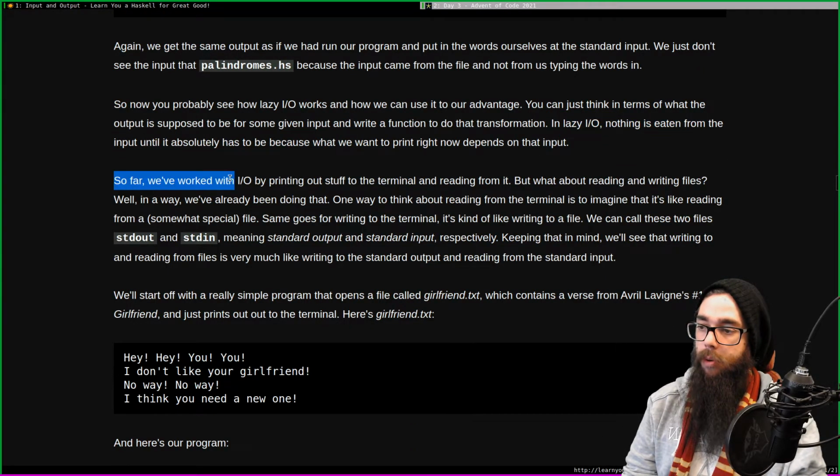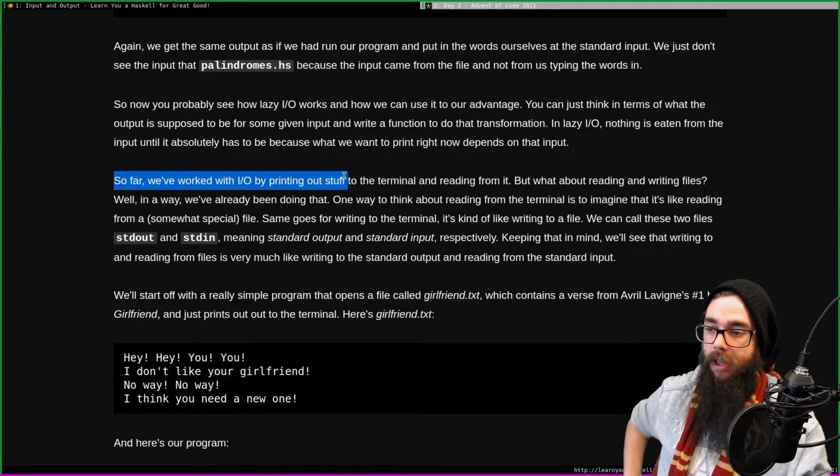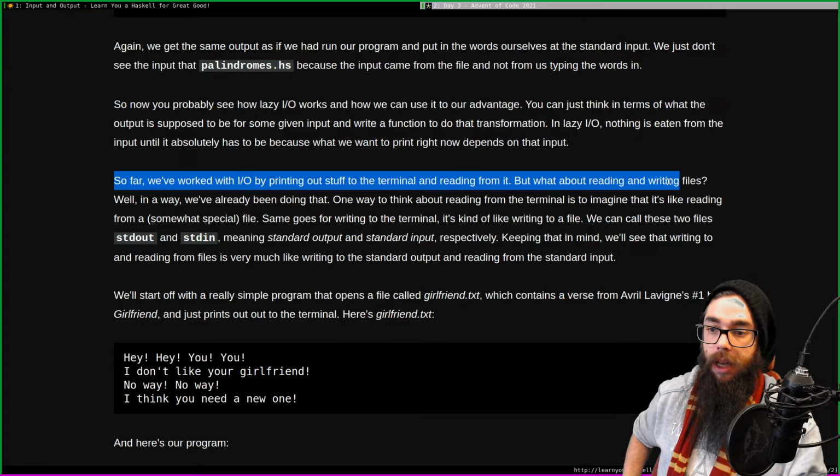Right, so far we've worked with I/O by printing out stuff to the terminal and reading from it. But what about reading and writing files? Well, in a way, we've